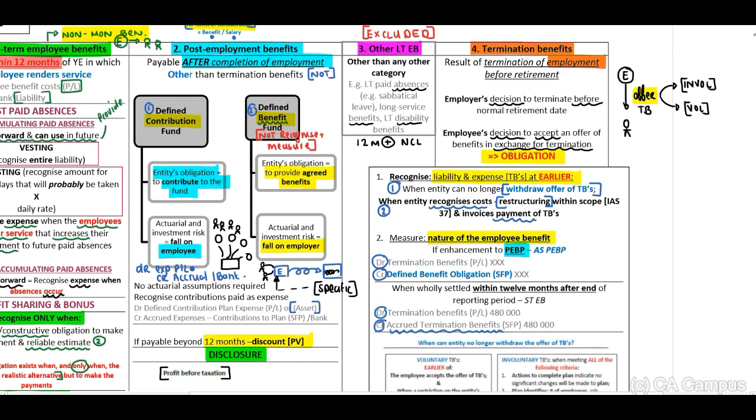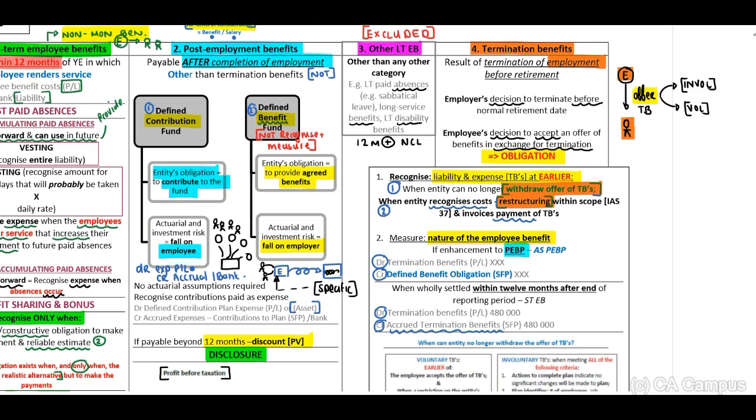Now, guys, important, let's just quickly recap on the termination benefits. The entity has to offer the employee the termination benefits. Okay? Now, we may recognize the termination benefit at the earlier of when the entity can no longer withdraw the offer or when restructuring falls within the scope of IAS 37 and payments have been made.